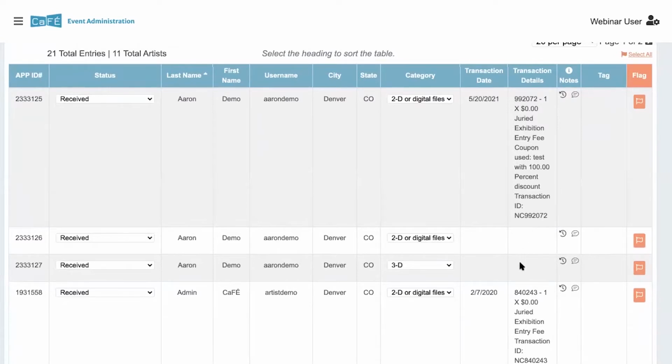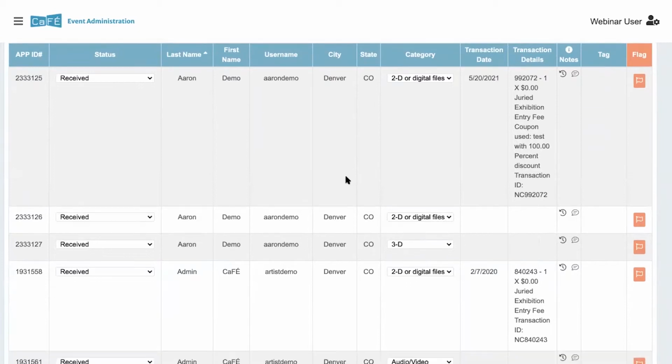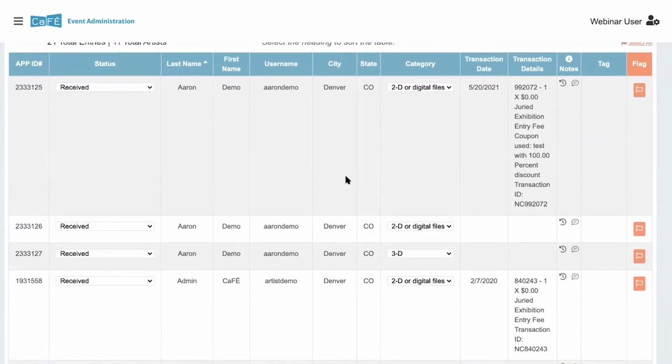If the call is jury by artist, you'll see one line per artist. So the name will only be listed once, unless you allow them to submit multiple applications under a jury by artist call.